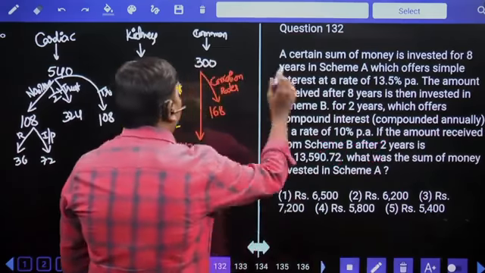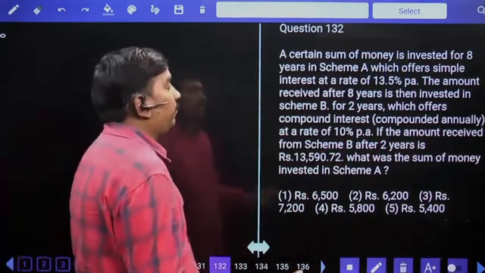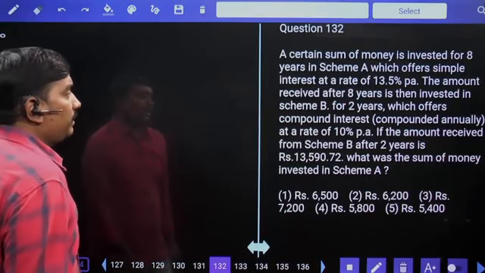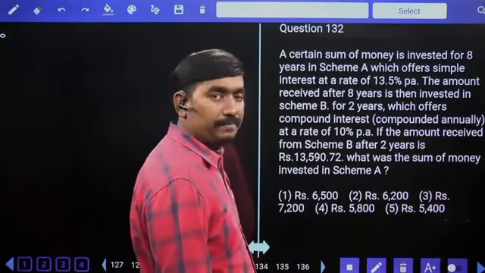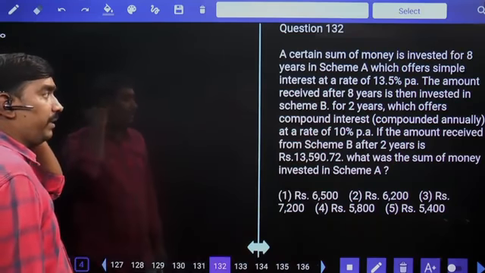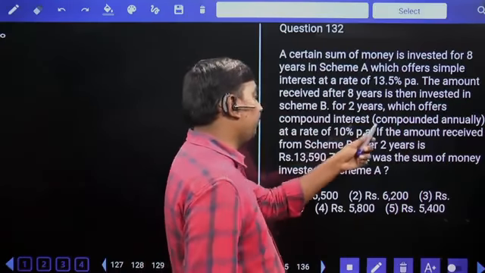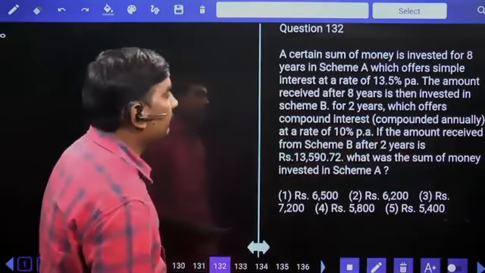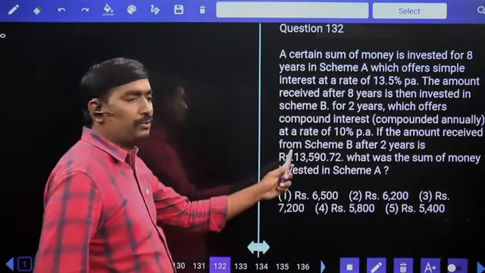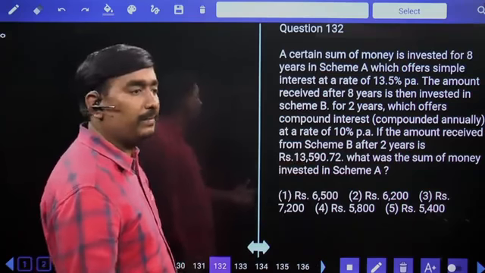Next, 132. A certain sum of money is invested for 8 years in scheme A, which offers a simple interest at a rate of 13.5% per annum. The amount received after 8 years is then invested in scheme B for 2 years, which offers a compound interest compounded annually at a rate of 10% per annum. If the amount received from scheme B after 2 years is 13,590.72, what was the sum of money invested in scheme A?